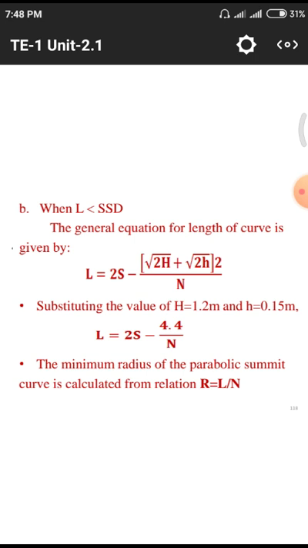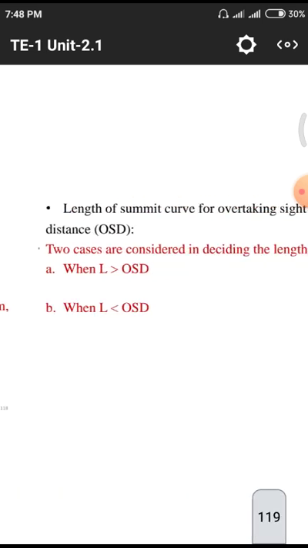Where R equal to L by N, that means R is the radius of the curve, L is the length of the curve, and N is the gradient, that means 1 in N, the slope we are taking on the particular road. Those things also affect this. What is the gradient we are taking? 1 in N, 1 in 60, 1 in 30. Those gradients depend upon other phenomena like terrains, whether it is a rolling terrain, plain terrain, or more steep terrain.